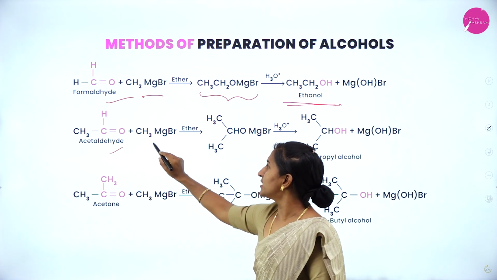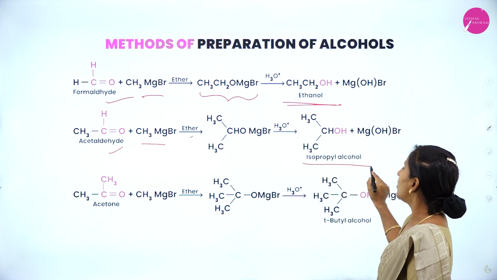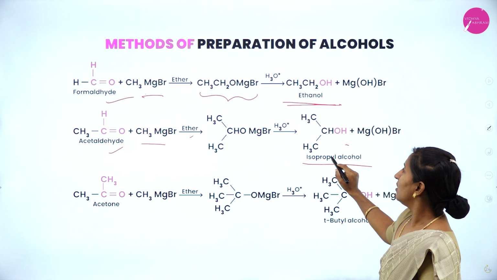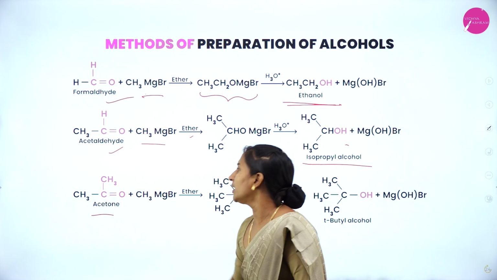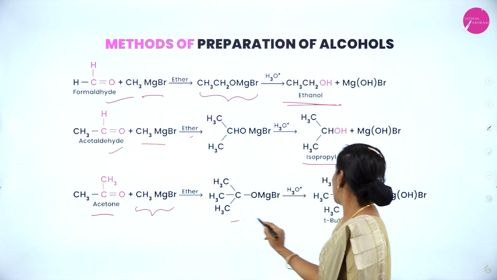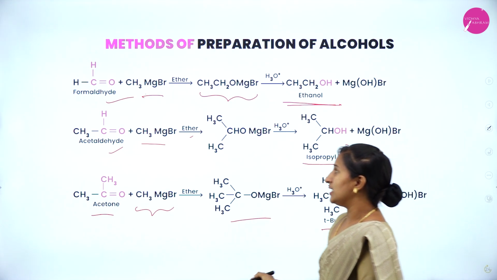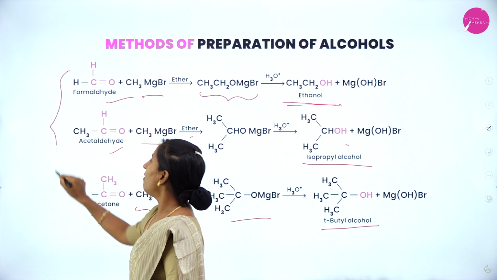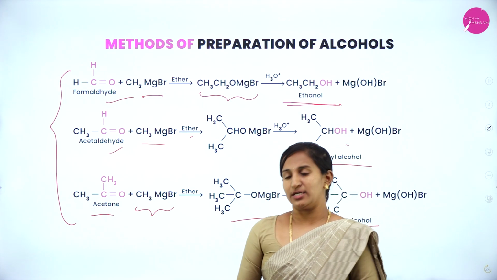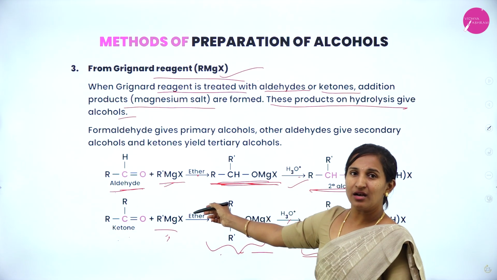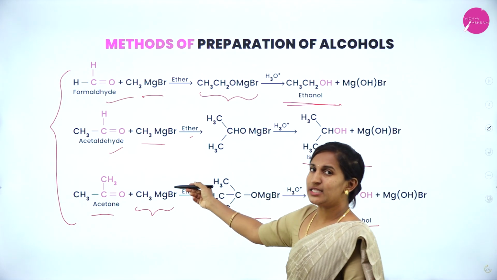If acetaldehyde reacts with Grignard reagent in the presence of ether, it gives isopropyl alcohol. Is this primary or secondary? Yes, secondary alcohol. When ketone reacts with Grignard reagent, it gives tertiary butyl alcohol, that is tertiary alcohol. These are all the examples of methods of preparation of alcohol from Grignard reagent. These are all general reactions and this is a particular example for each reaction.